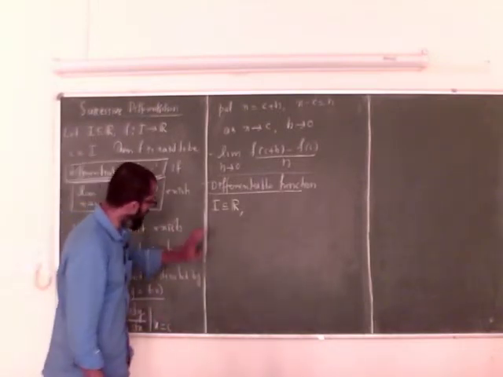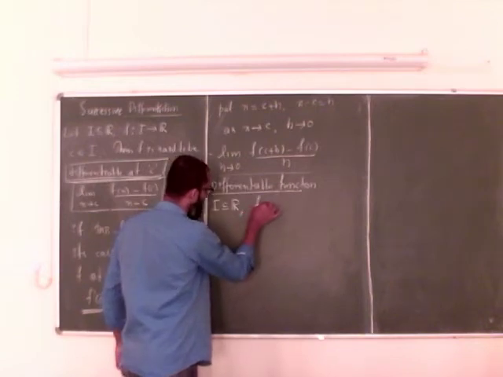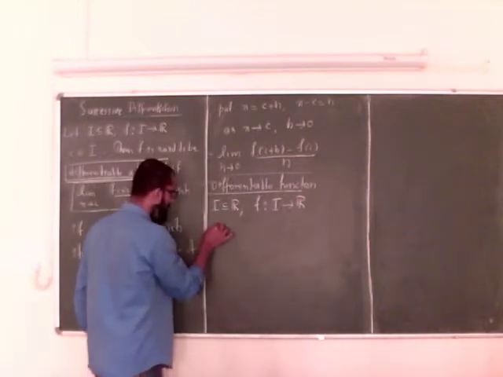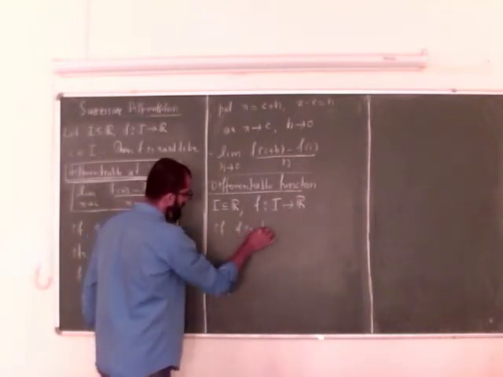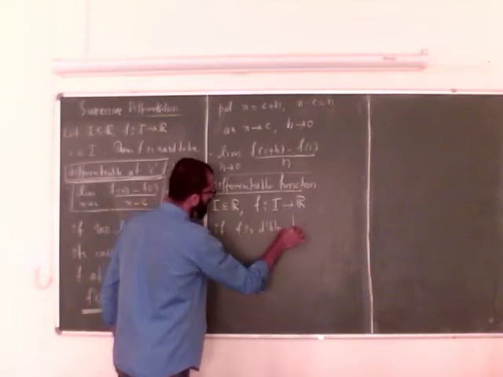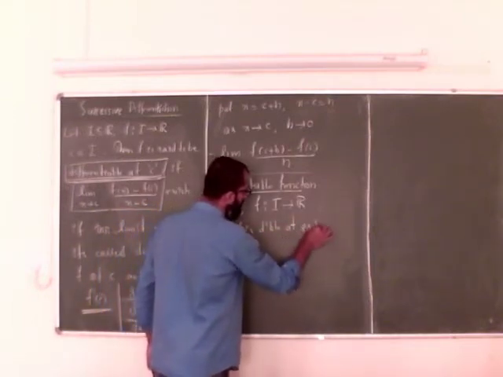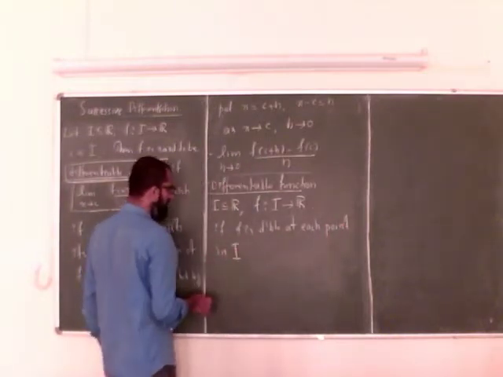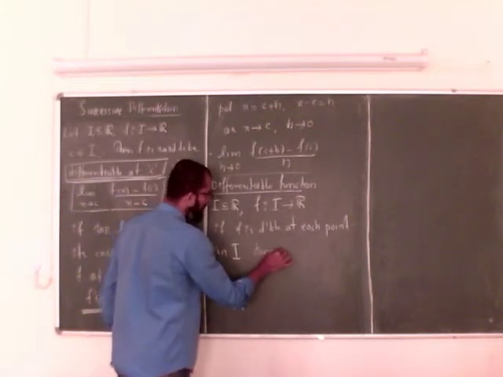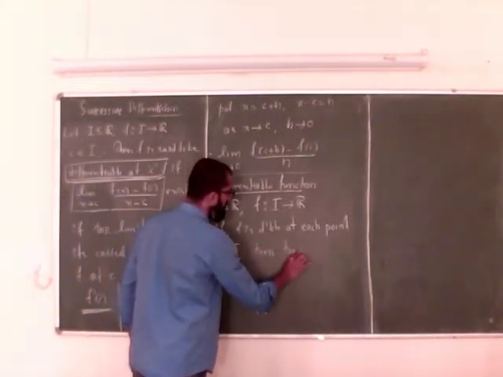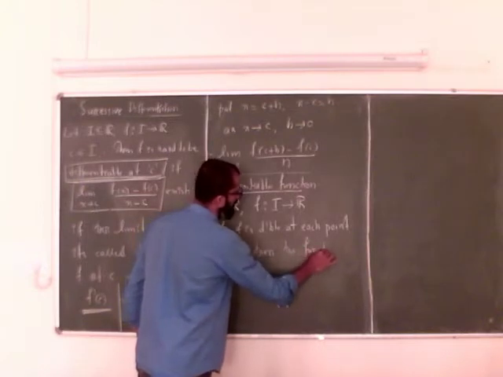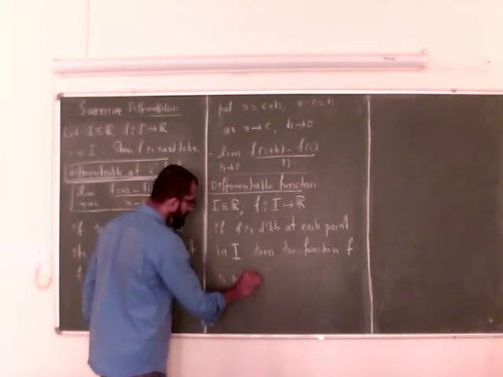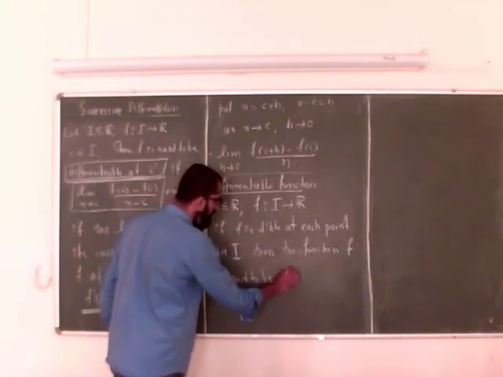So let I be an interval in R, and f is a function from I to R. If f is differentiable at each point in I, the domain of f, then the function f is called differentiable.